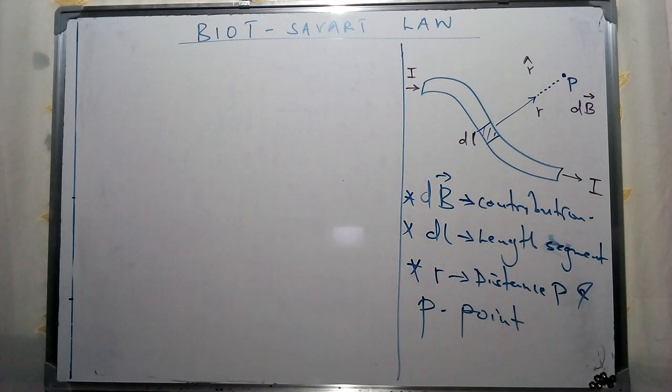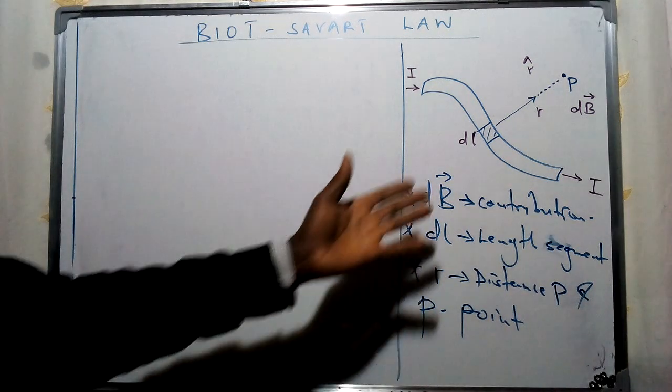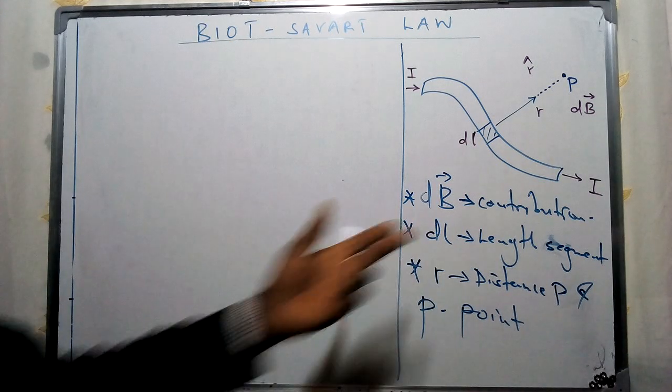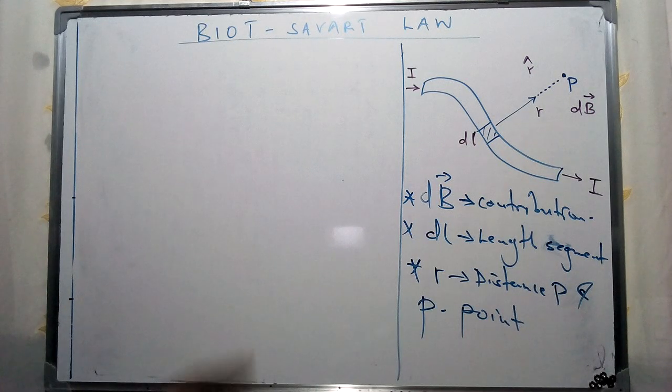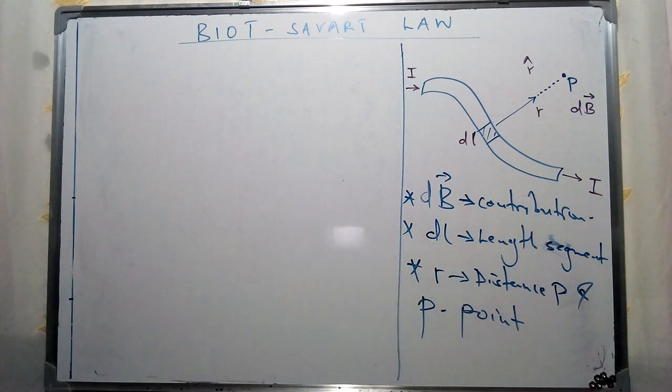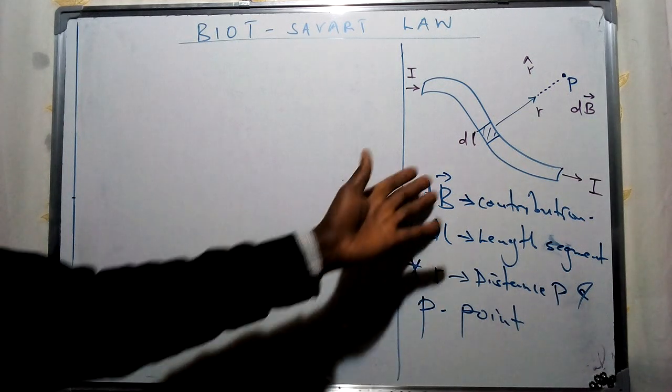Now, as we have been discussing, the currents which arise due to the motion of charges are the sources of a magnetic field around a current carrying conductor. When these charges are moving, they produce a magnetic field around this particular conductor.